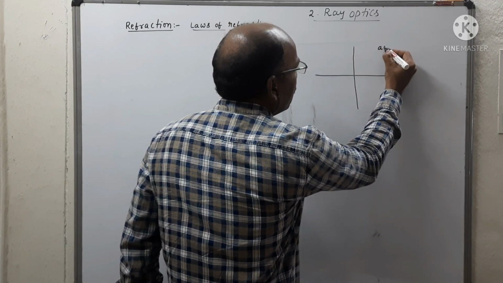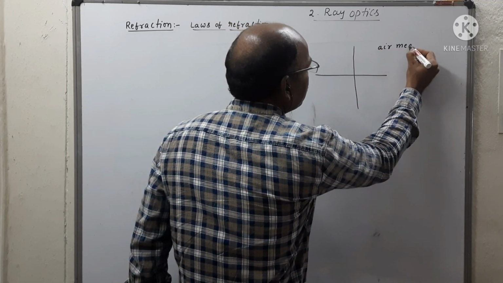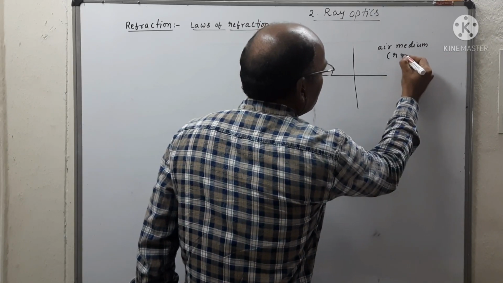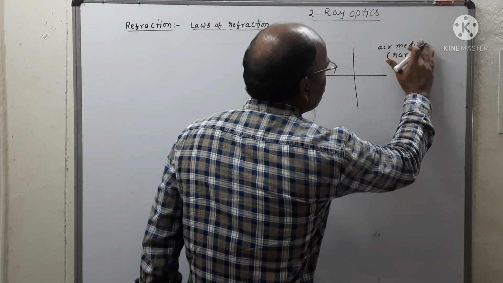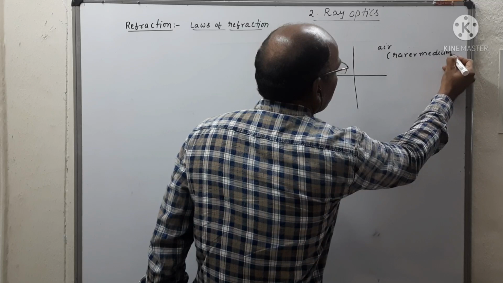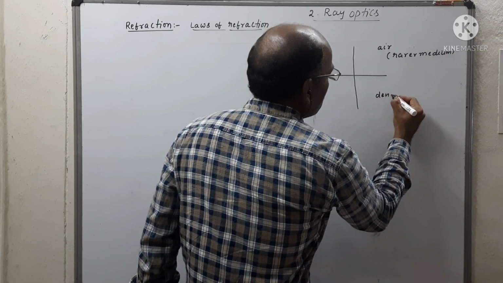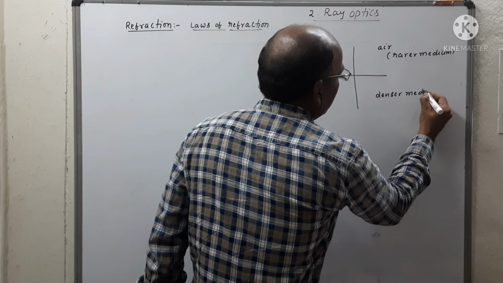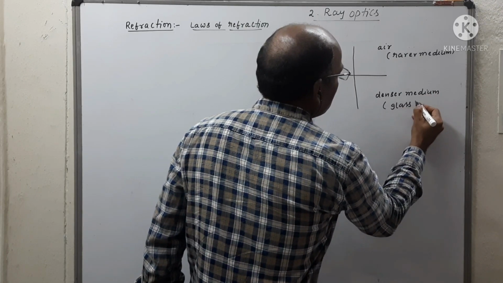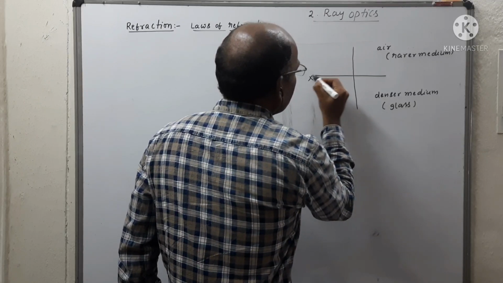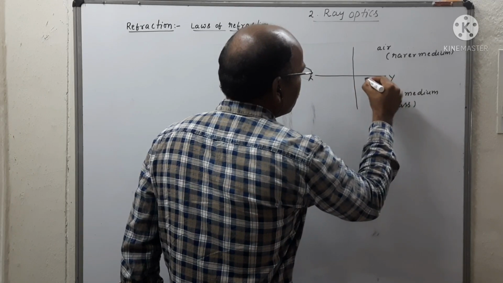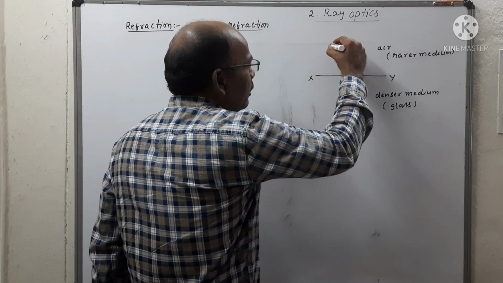Let us say this is air medium, which is called rarer medium. So this is air, which is called rarer medium. And this is denser medium, let us say glass. This is the separation of the two media. So this is glass. So when light travels,